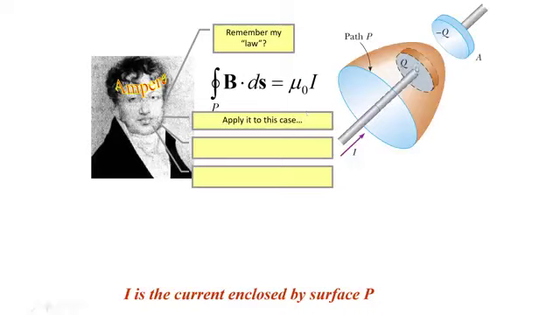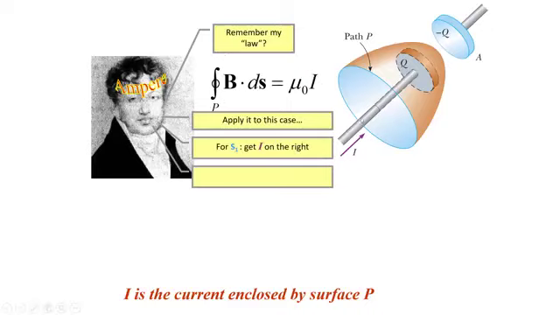Suppose these are the capacitor plates. Suppose this plate is positively charged and this plate is negatively charged. Suppose we have to find the field at this point on this loop. See this blue color loop, and at any point on it, suppose at this point we have to find the magnetic field. Then for that we will use Ampere's law.